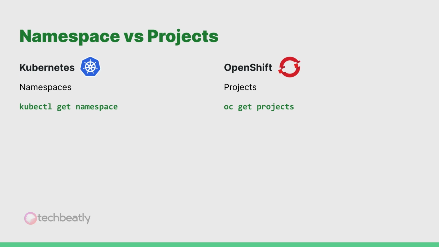Now, another difference. It's not major, but still you need to learn this one. We have namespaces and projects. A Kubernetes namespace is a method to divide and isolate Kubernetes cluster resources between different users of the cluster. You can create multiple namespaces based on projects or the application environment. In OpenShift, a project is a Kubernetes namespace with additional annotations, that means with added features and functionalities. So you can use kubectl get namespace in Kubernetes, but in OpenShift you use oc get projects.